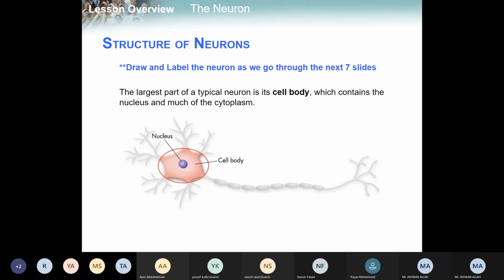Is it clear or not? Now we have the structure of the neuron, the structure which is given in your book on page number 897, or which you can see here on the screen. It is a very simple structure, right?